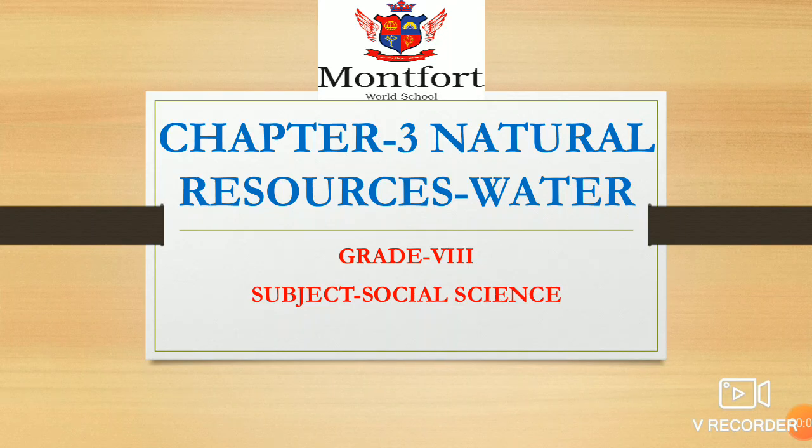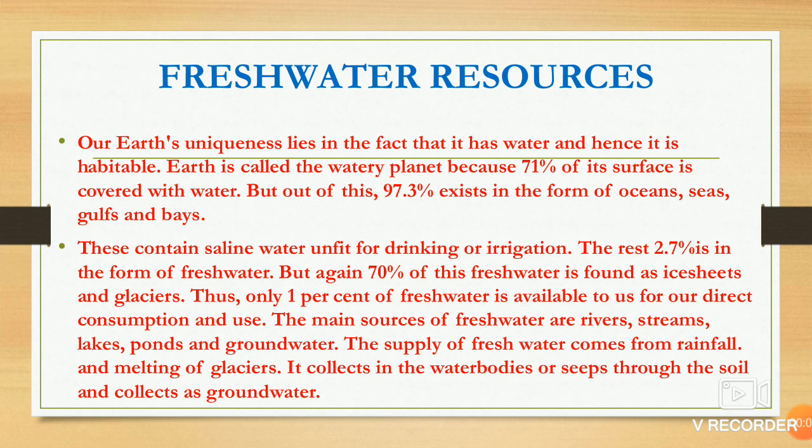Hello students, today we are going to start chapter 3, Natural Resource, Water. So first I'm telling you about the planet Earth. The planet Earth is called the living planet. Why? Because it has a special type of resource, that is water. It is required by plants, animals and humans for survival.